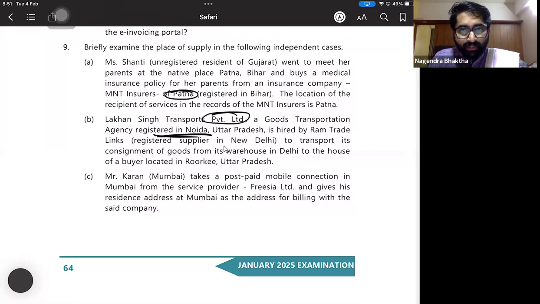Is hired by Ram Trade Links to transport its consignment of the goods from its warehouse in Delhi to the house of the buyer located in Roorkee, Uttar Pradesh. So, warehouse in Delhi.